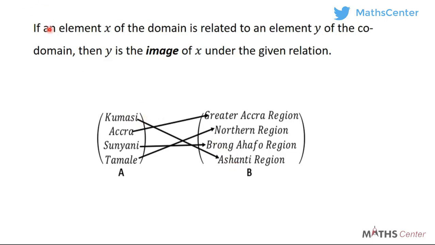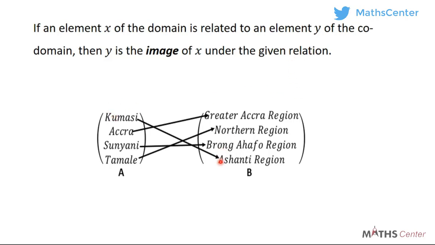That's why it says that if an element X of the domain, so in this case, let's assume that X is Kumasi, is related to an element Y of the codomain. Kumasi is related to Ashanti region, so let's say that Y is Ashanti region. Then Y is the image of X. So what it means is that if Kumasi in the domain is related to Ashanti region in the codomain, then we say that Ashanti region is the image of Kumasi under the relation.